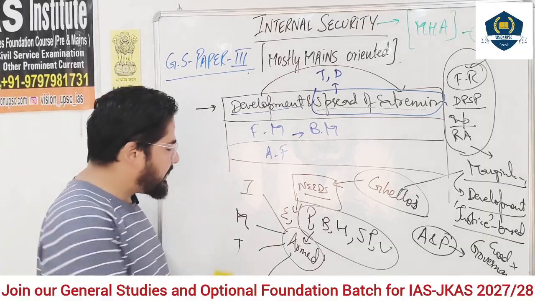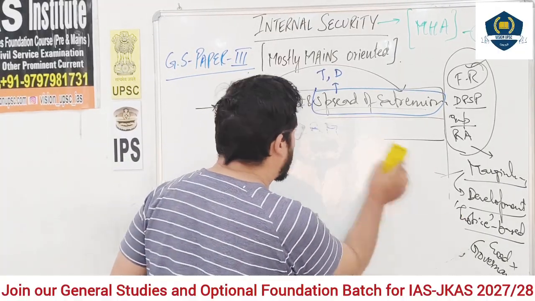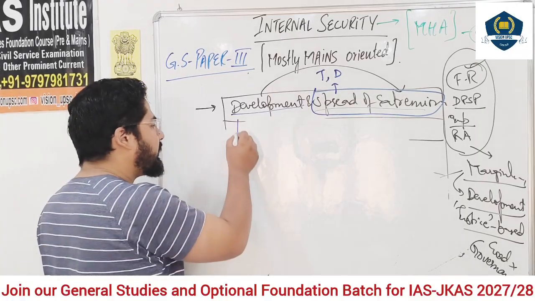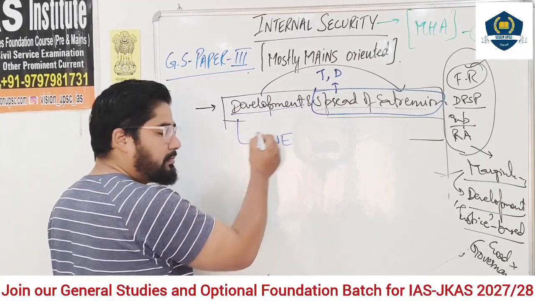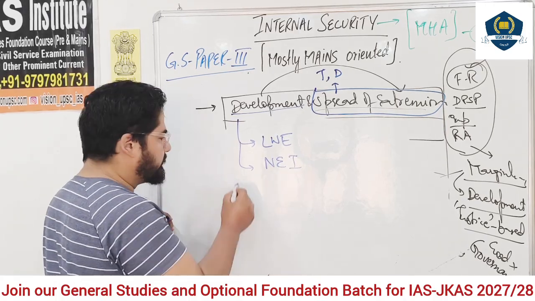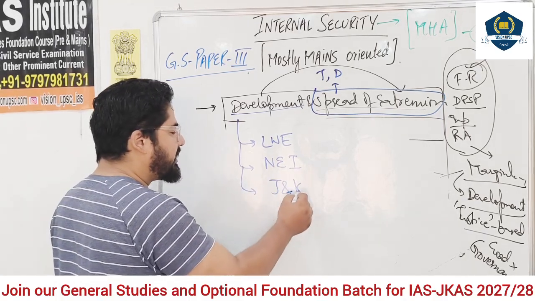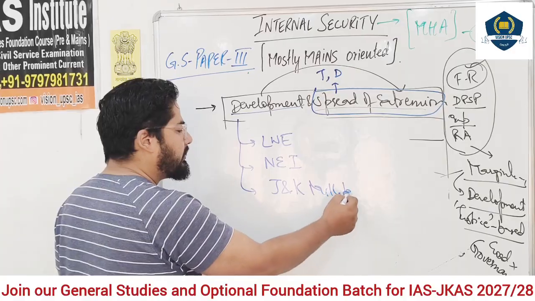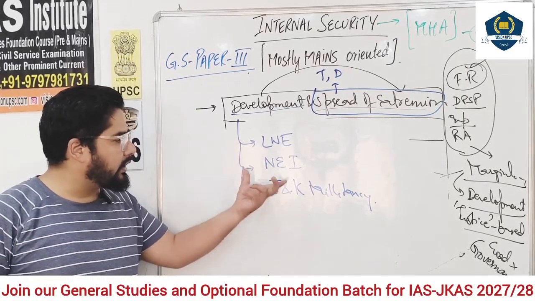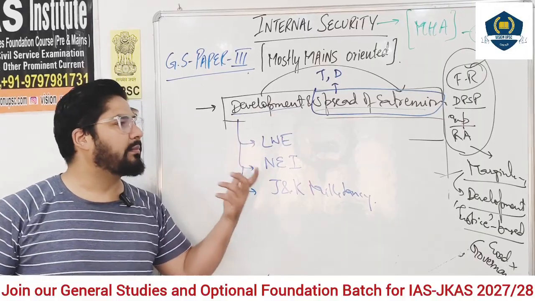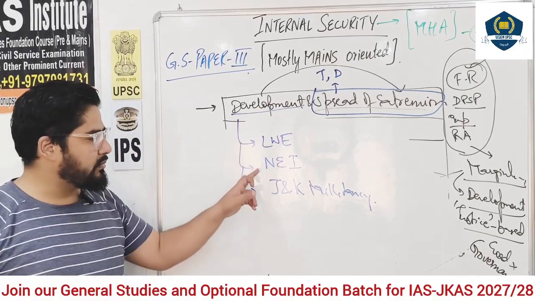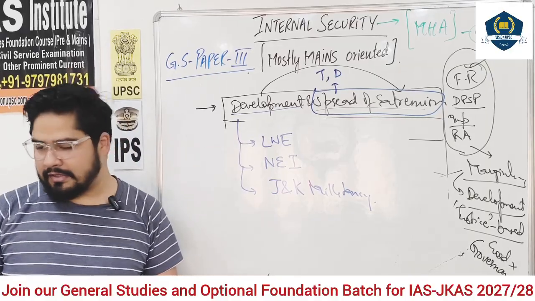Basically, within this first topic you have to study three major topics: left-wing extremism, northeast insurgency, and J&K militancy. These three are the backbone of this first topic, issues related to development and spread of extremism: left-wing extremism, northeast insurgency, and J&K militancy.